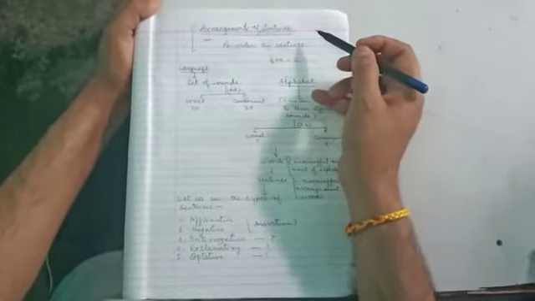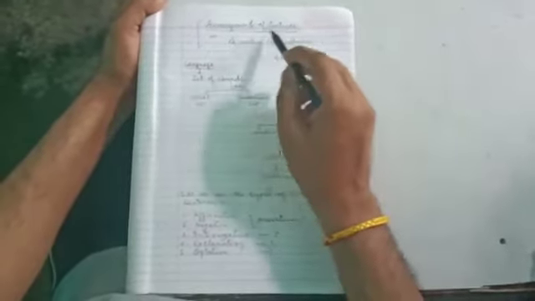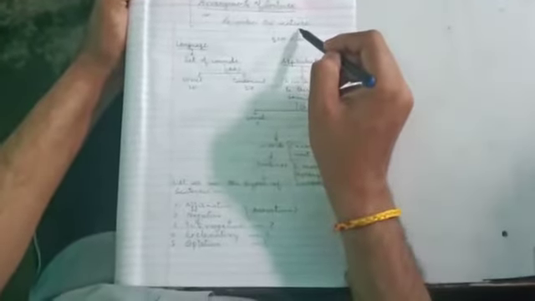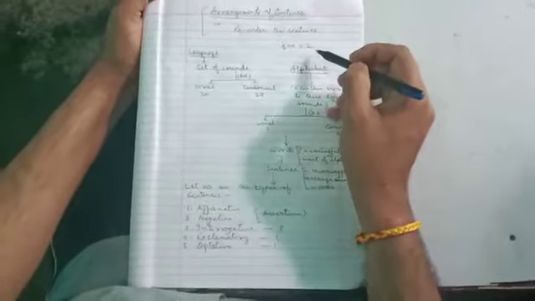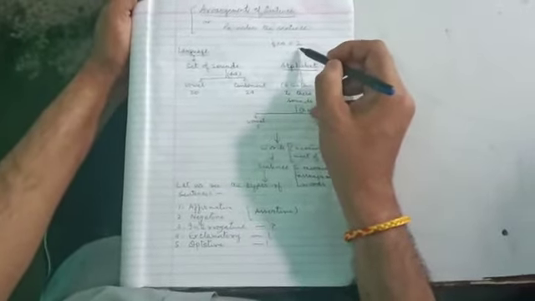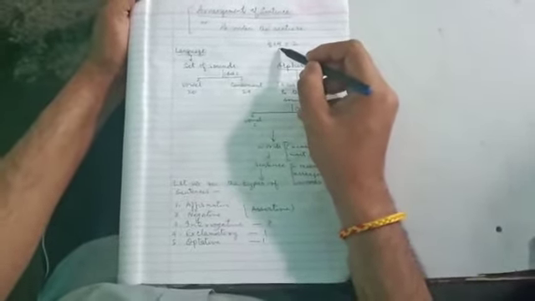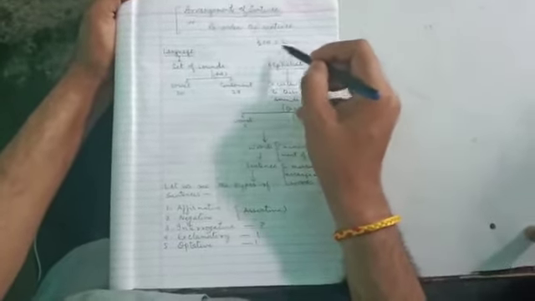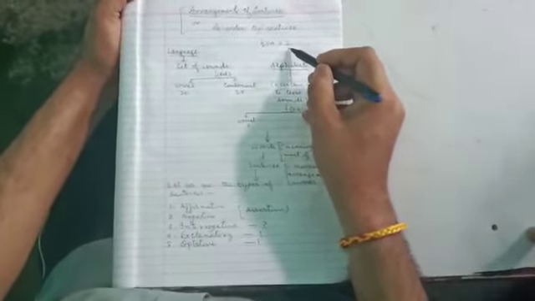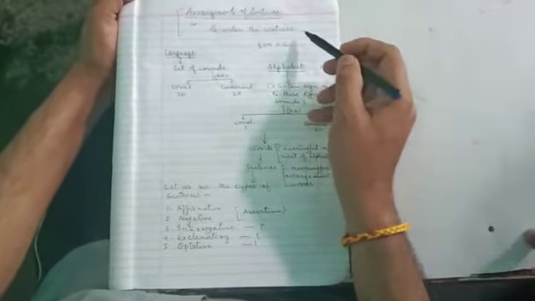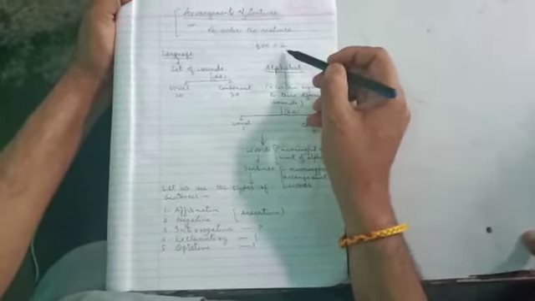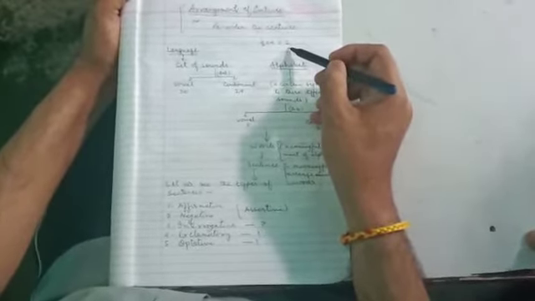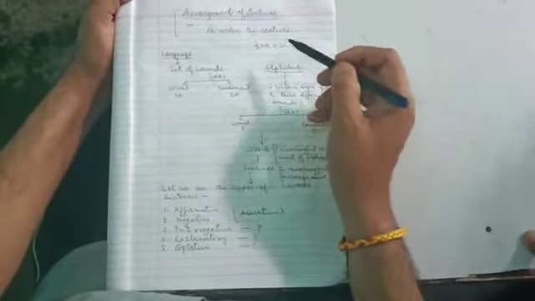The name of the chapter is Arrangement of Sentences or Reorder the Sentence. This question is asked in the board examination for 2 marks. Means 4 sentences may be given, half a mark each, and they will give you 2 marks. Why is this chapter very important? It will teach you how to frame a meaningful, correct sentence. So dear students, let's start.